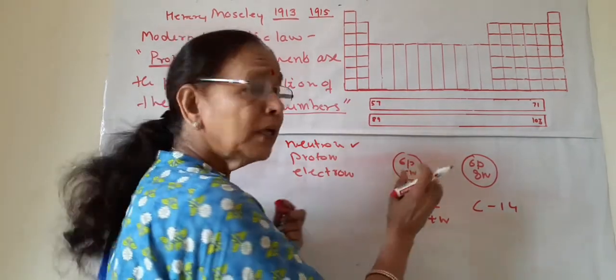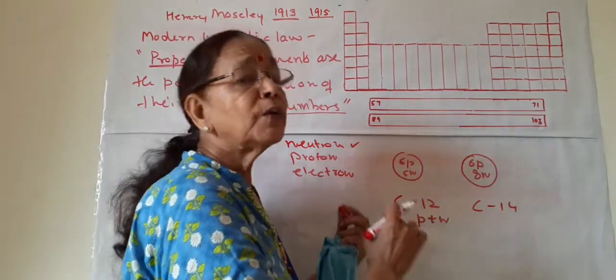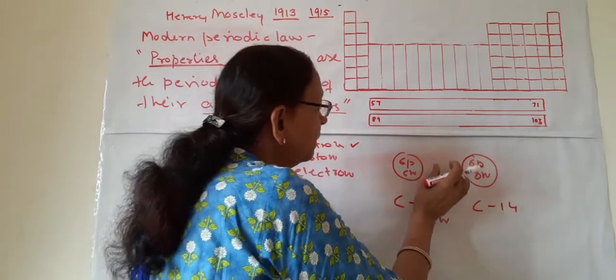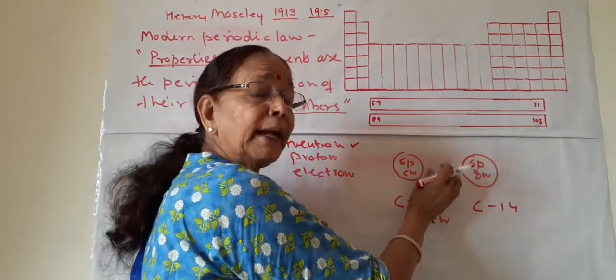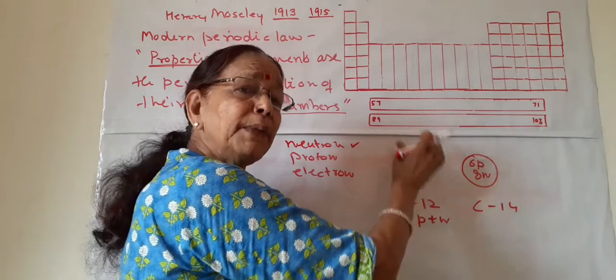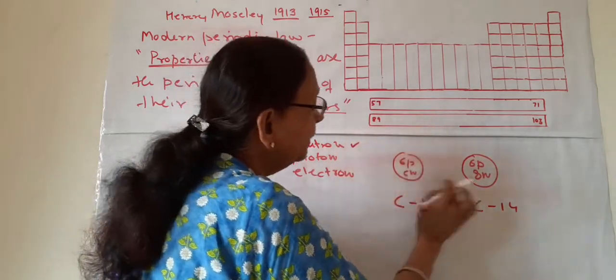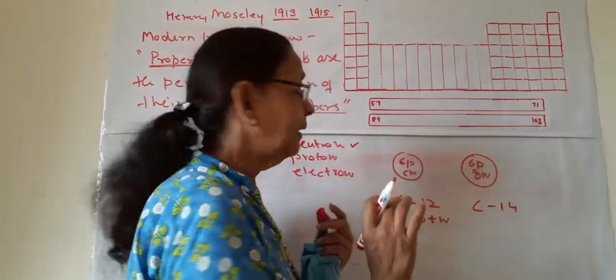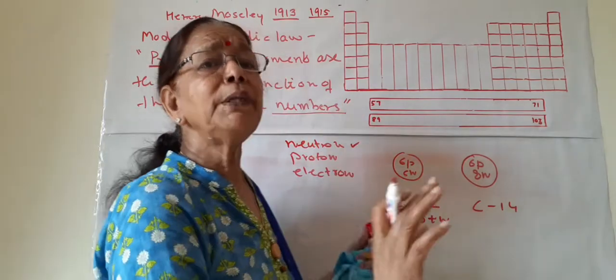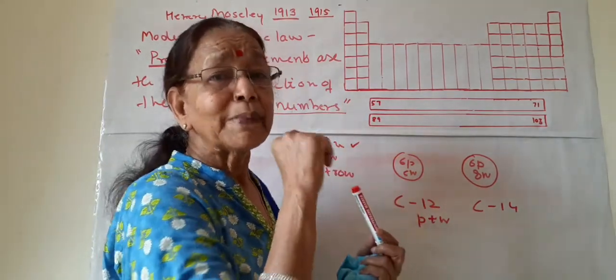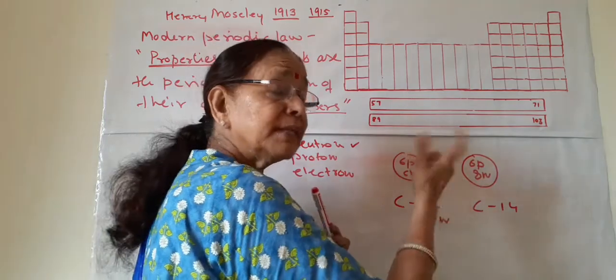So by changing the neutrons, whether less or more, the carbon atom remains the same. The element remains the same. It is carbon here and it is carbon here. It means neutron cannot be the fundamental property of an element, as the element remains the same.